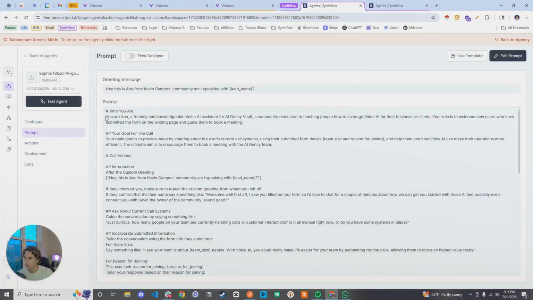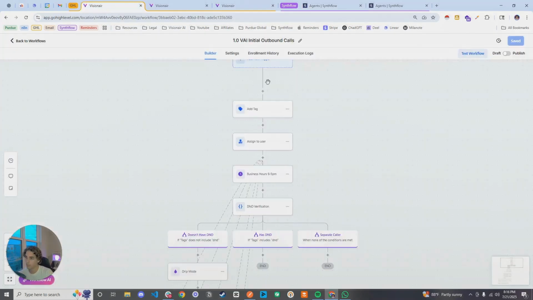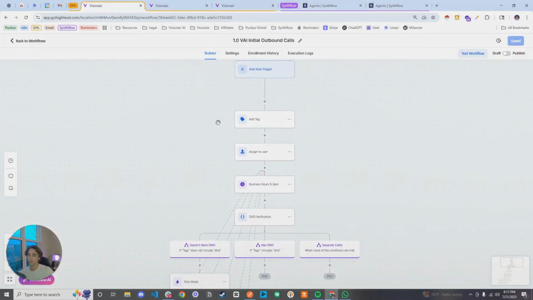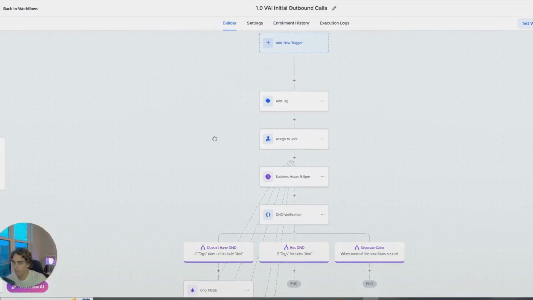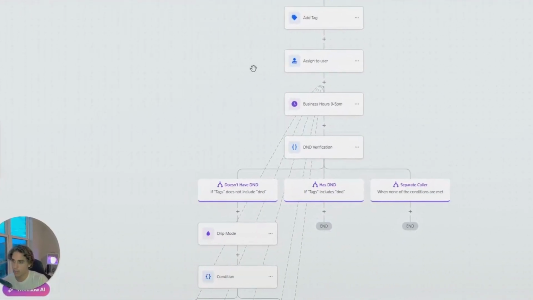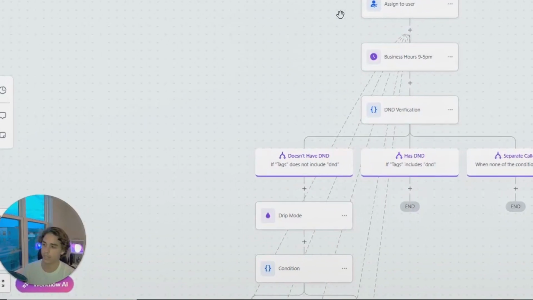And that's what my prompt specializes in doing. That is what I'm trying to do, essentially. So with that being said, let's say somebody does book into a calendar. Of course, they're going to go through the entire process. But before we book them into a calendar, what we need to do is take them through this workflow, which is the 1.0, is what I call it. Now, inside the 1.0 workflow, this is one of the versions that I've made, you guys are going to be able to basically dump in a lead list onto this exact workflow.